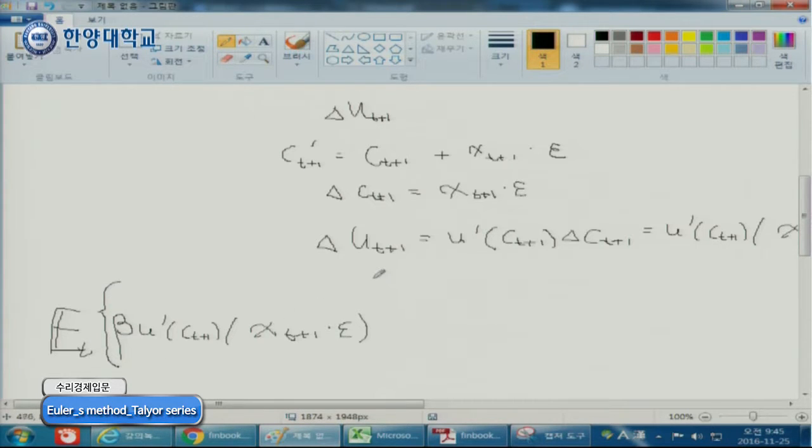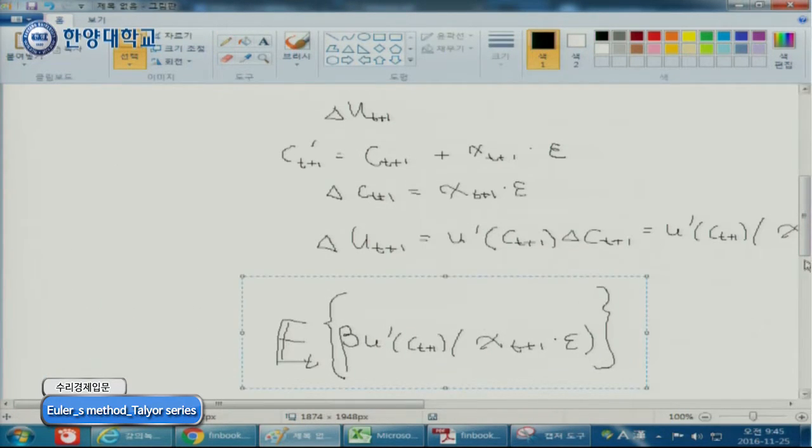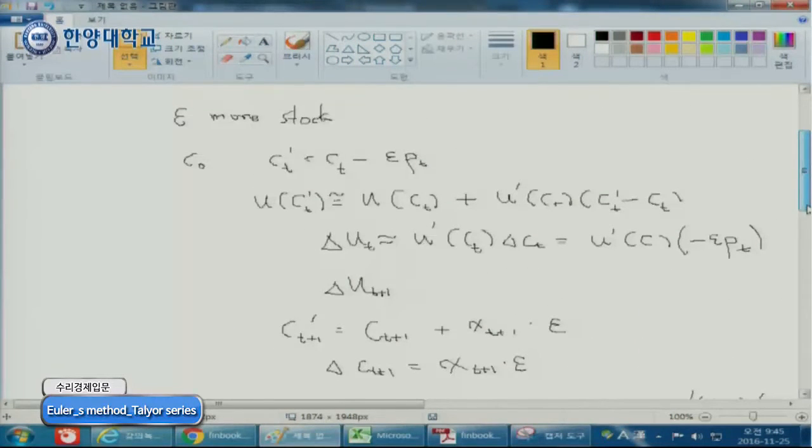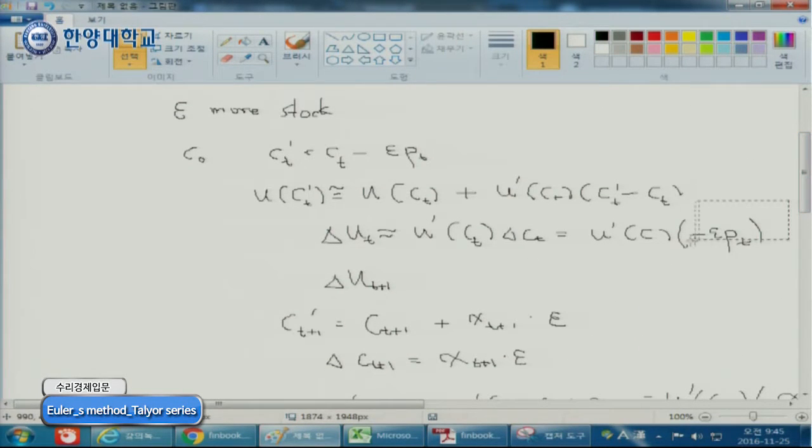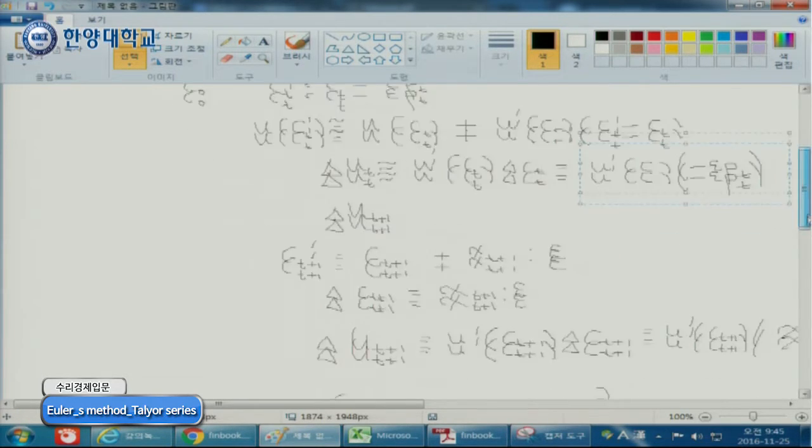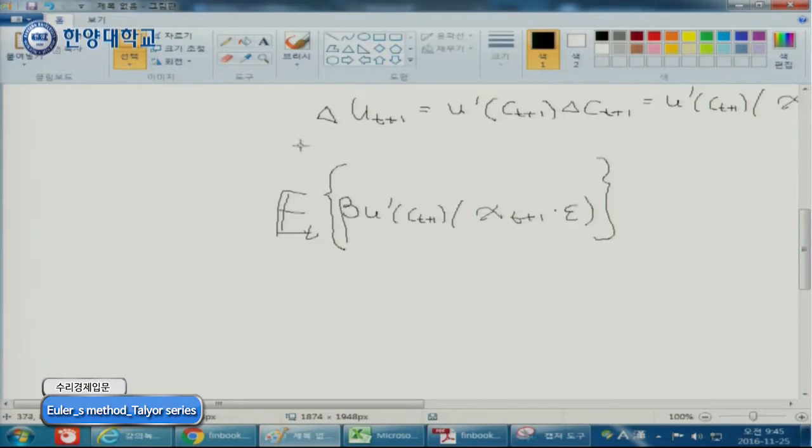Right? Here's this one. Now let's compare. Let's compare these two.